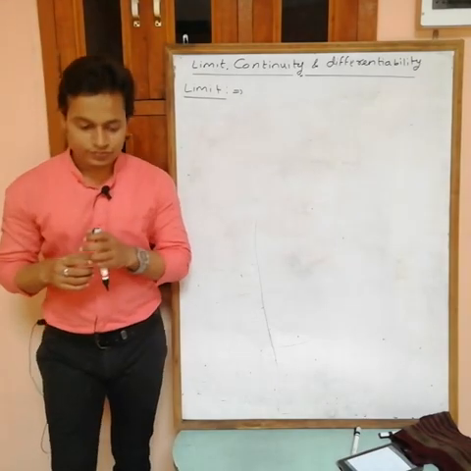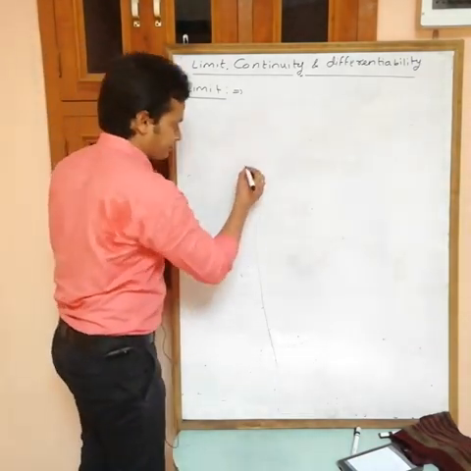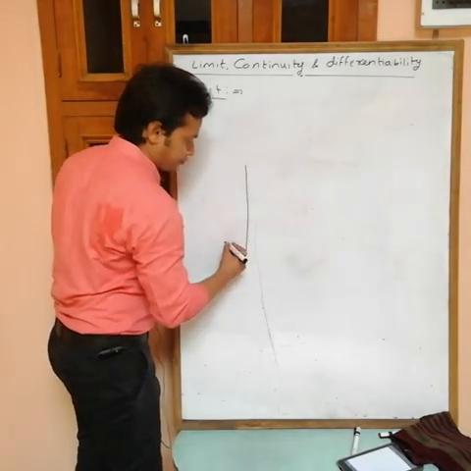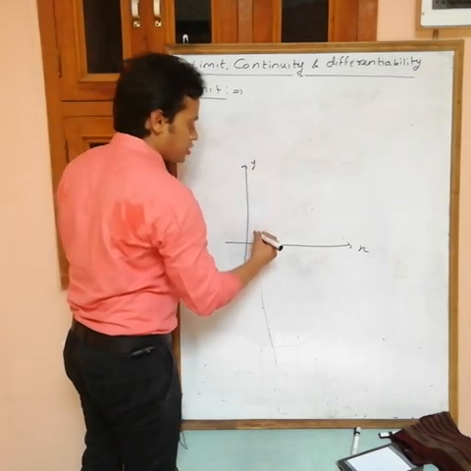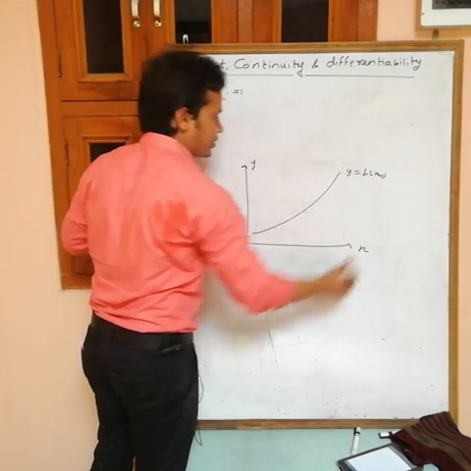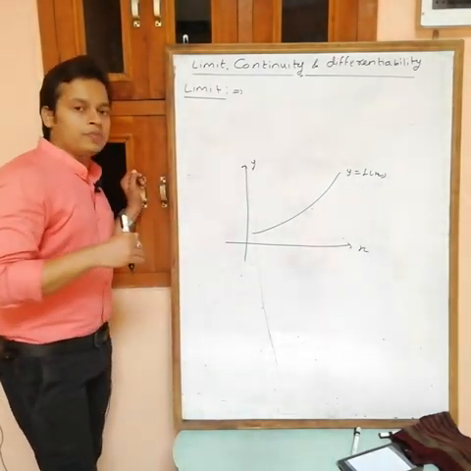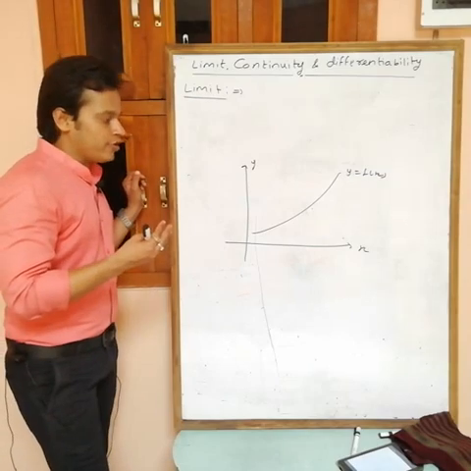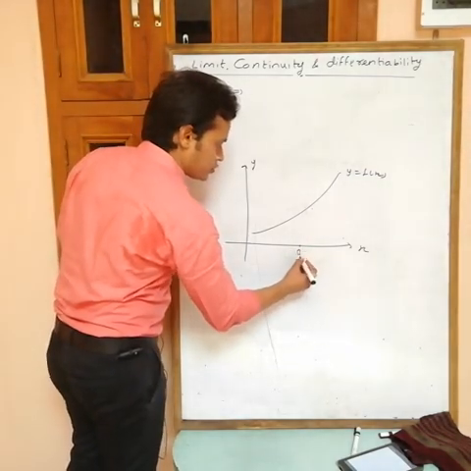It means, suppose like this, x axis, y axis, and this is any function y equals to f(x). Limit is only defined for function. And suppose if you want limit of this function at any point x equals to a, suppose this is x equals to a.